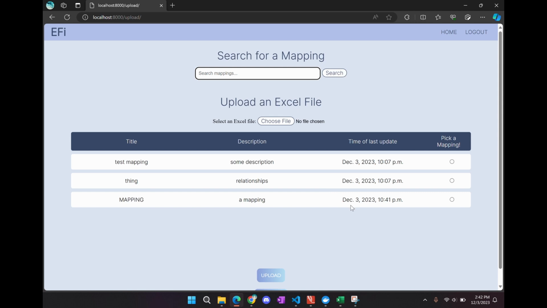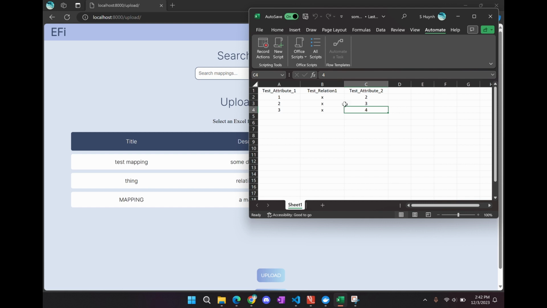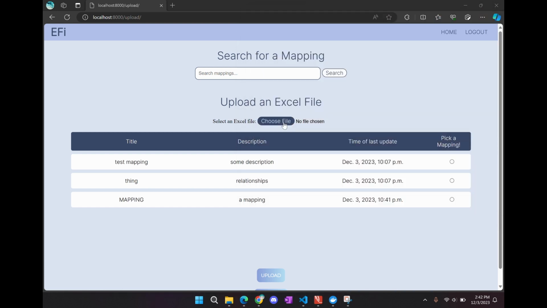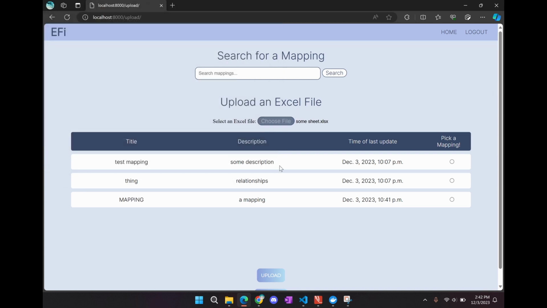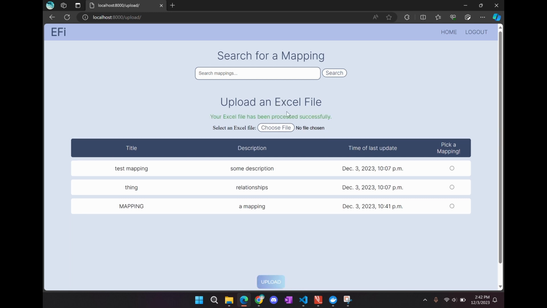So if a user wants to upload new data to a mapping, for example, we have this sheet with attributes and a relationship. A user can upload this Excel sheet. They can pick a mapping and press upload. And then we get a confirmation that it was processed successfully.